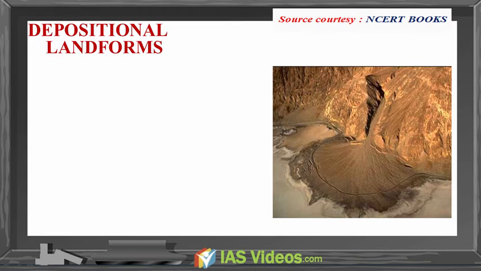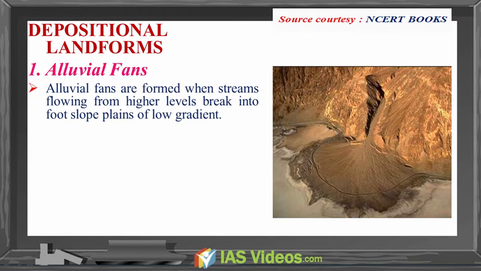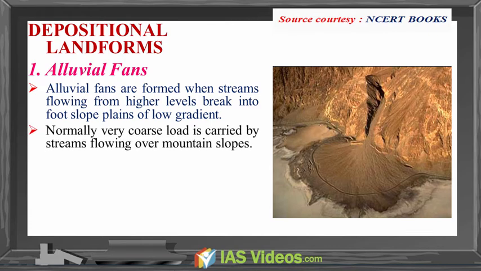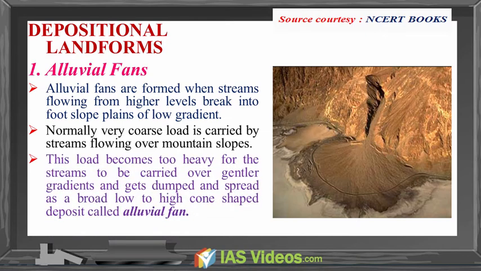Depositional landforms. Alluvial fans. Alluvial fans are formed when streams flowing from higher levels break into foot slope plains of low gradient. Normally, very coarse load is carried by streams flowing over mountain slopes. This load becomes too heavy for the streams to be carried over gentler gradients and gets dumped and spread as a broad low to high cone shaped deposit called alluvial fan.